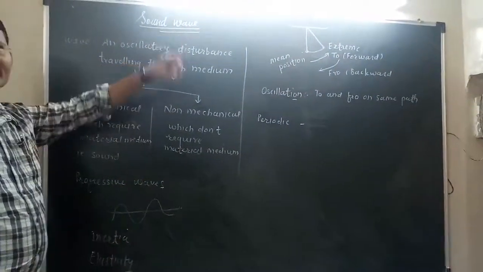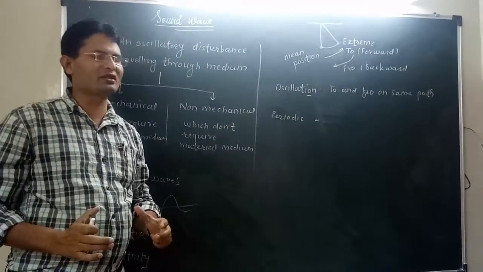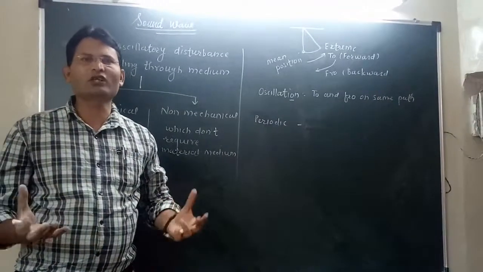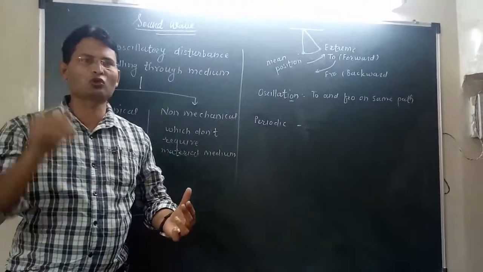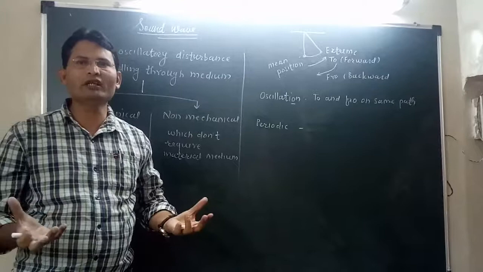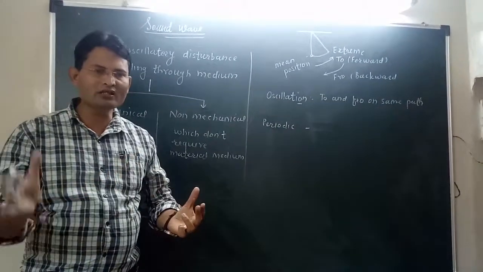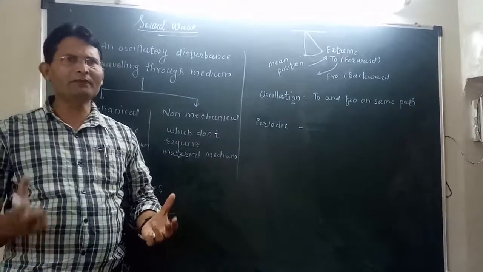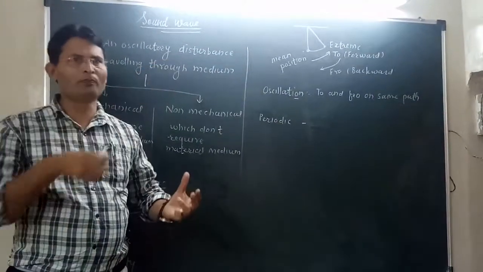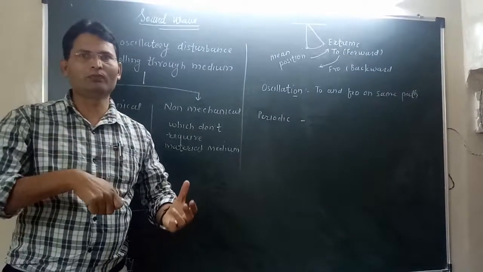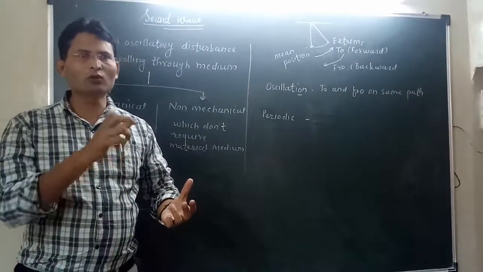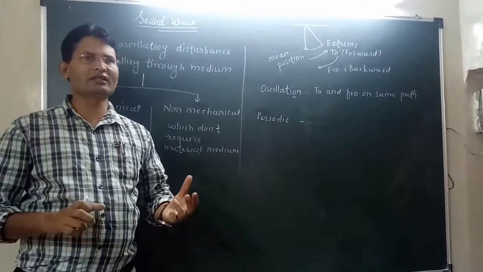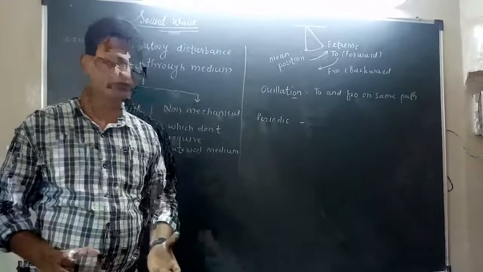A wave is nothing but an oscillatory disturbance. For example, you must have seen water. If I throw a stone in the water, then what will happen? There would be ripples forming in the water. The second example: if we consider a rope and I move the rope, what will happen? There would be oscillatory disturbances, and these oscillatory disturbances can be considered as the wave.